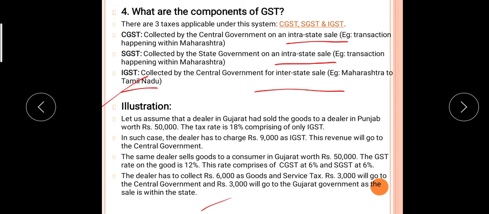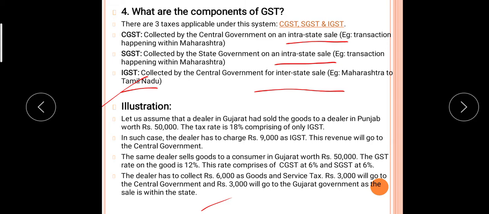So always remember that when the transaction happens within a state, the GST is divided into SGST and CGST, meaning half of the GST is collected by the central government and half by the state government. If it is 12%, then 6% goes to the state government as SGST and 6% goes to the central government. So the dealer has to collect 6,000 as goods and service tax.